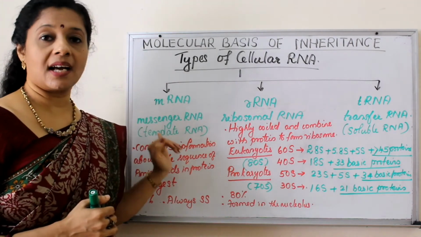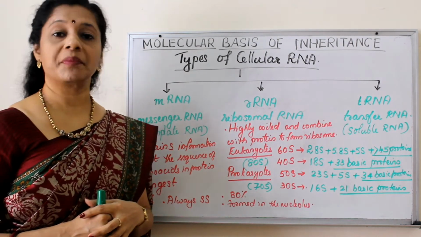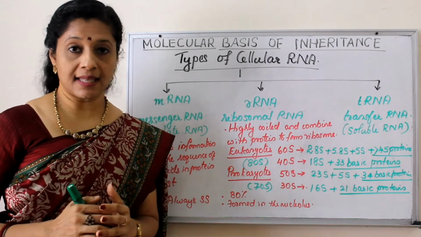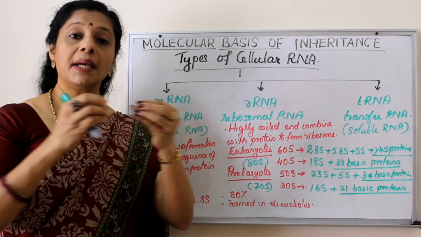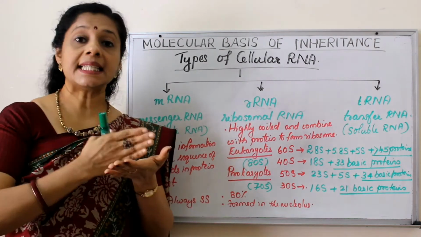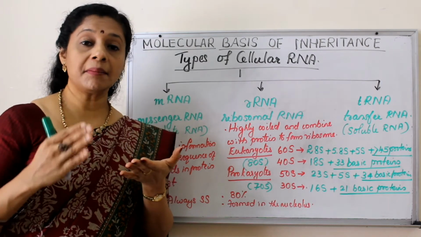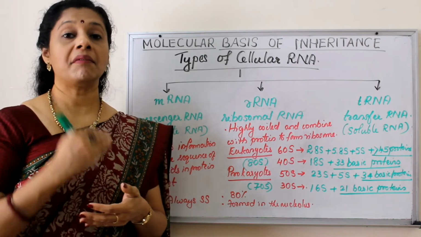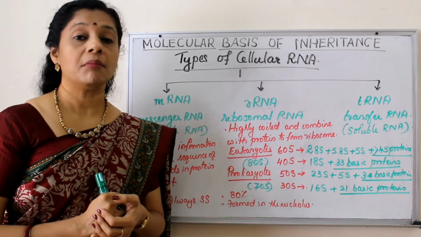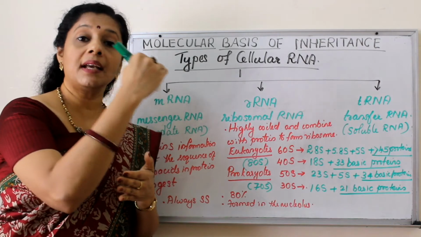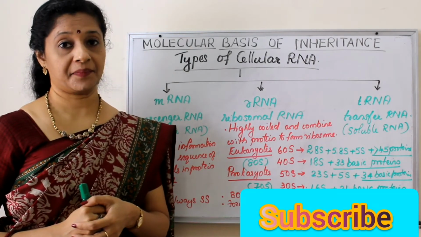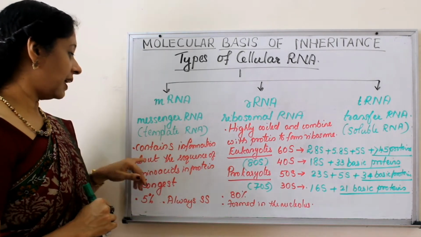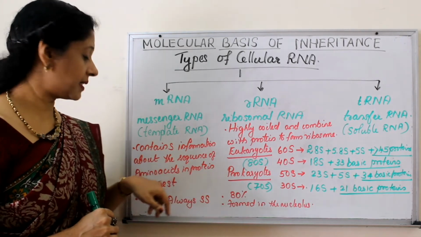If you look at messenger RNA, it is otherwise called a template RNA. Why? Because we know that protein synthesis happens in the cell. So proteins are big molecules of amino acids. The sequence of amino acid is determined by the information present on the messenger RNA. From where it is coming on the messenger RNA? Because messenger RNA is copying the information from DNA. Okay, so that's why it is called a template RNA. So it contains information about sequence of amino acid in protein.